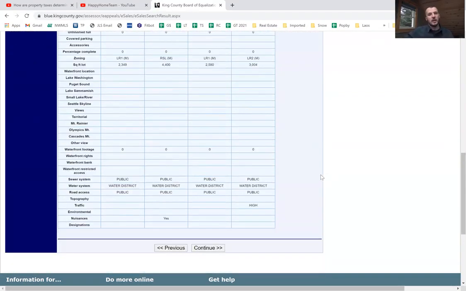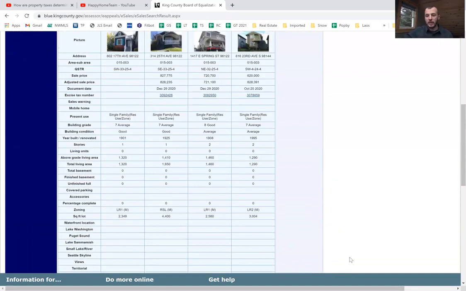Then you try to submit how much you feel the land is worth, and how much you feel the property improvements, meaning the house itself, is worth. If you felt maybe, hey, my home's not as nice as they think it is, you could try to submit documents to support that as well. But really, your best bet is to have comparable sales that support a lower value as of January 1st than what the county is trying to show for their assessment. Also, your assessed value is not necessarily a reflection of the true market value. It just moves up and down with the markets. It's not always less than market value, but typically it is.